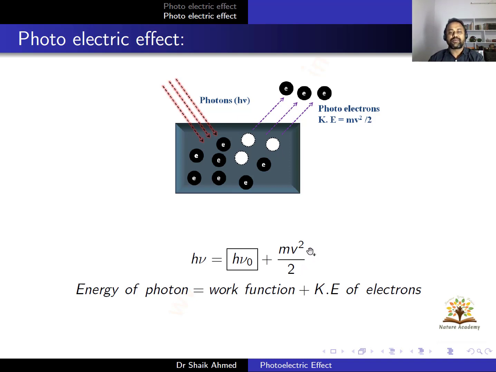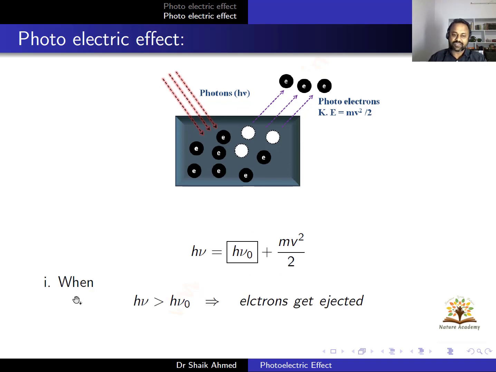For this theoretical explanation, he got the Nobel Prize. Prior to Einstein, Hertz in 1887 confirmed that there may be a photocurrent. Current means what? Movement of electrons is nothing but current, right? So there will be a photocurrent if the incident photons have energy greater than the work function. He gave experimental values, but Einstein gave theoretical support. That's why he got the Nobel Prize. Einstein made so many discoveries, like the special theory of relativity, the mass energy relation mc square, stimulated emission, Brownian motion. Many things he discovered, right? But he got the Nobel Prize for his theoretical explanation of the photoelectric effect.